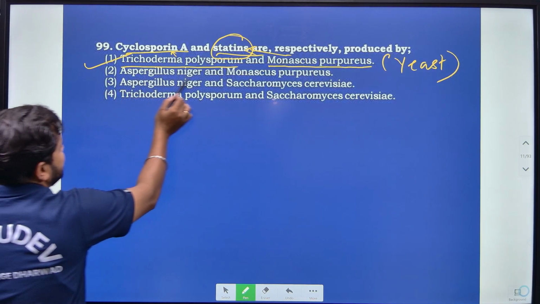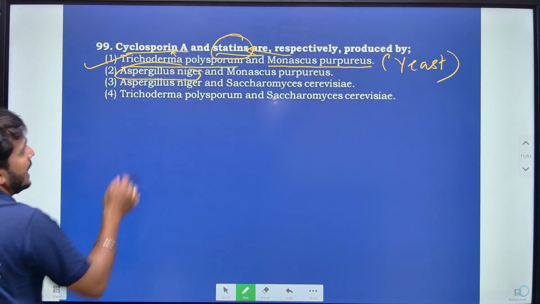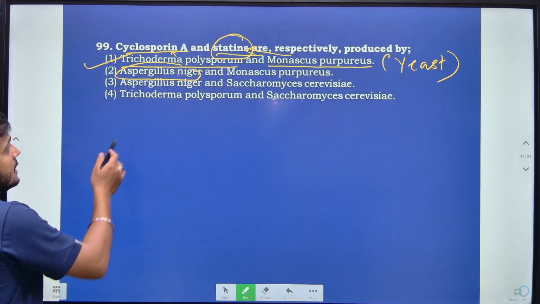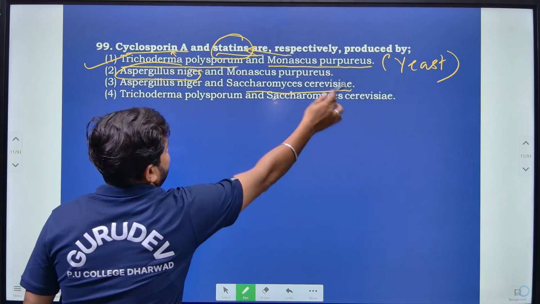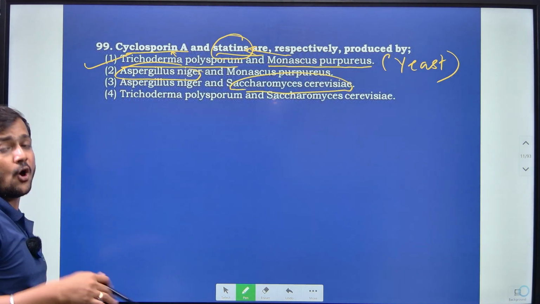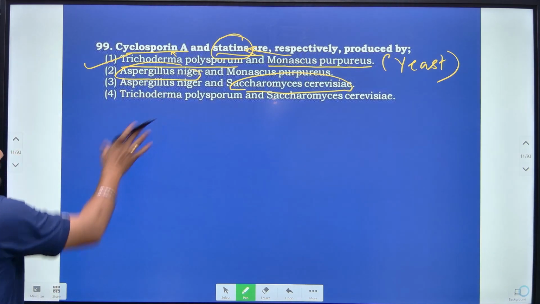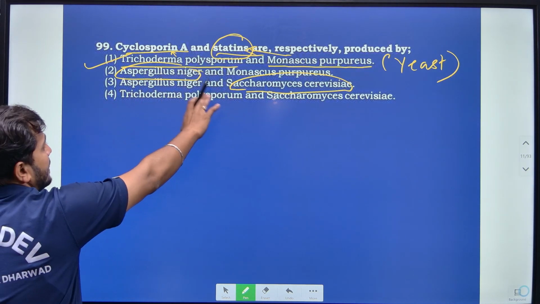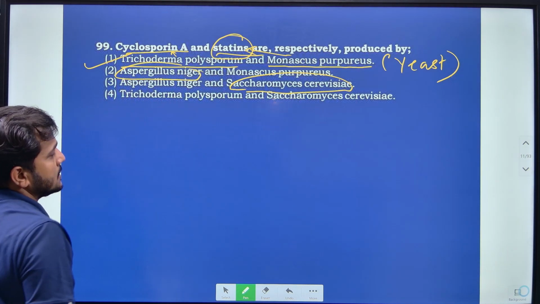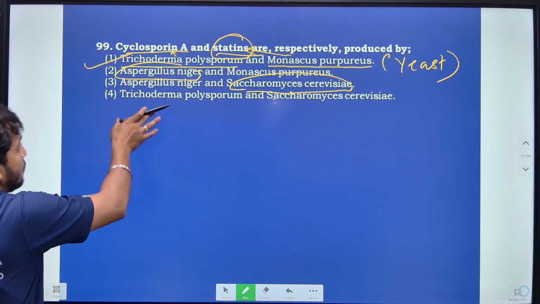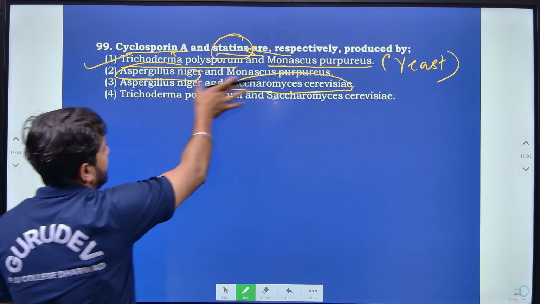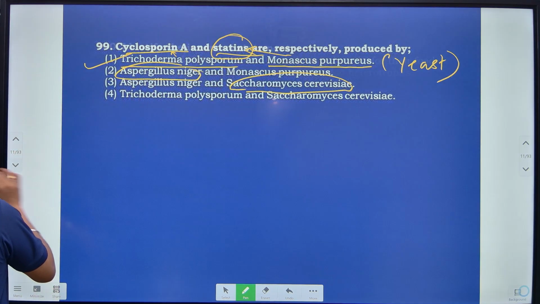Then if I consider Aspergillus niger, it will help in citric acid production. Then Saccharomyces cerevisiae will carry out ethanol production, right? The remaining ones relate to cyclosporine and statin. But what we have to find out is the correct match. So based on that, option 1 is correct, right?